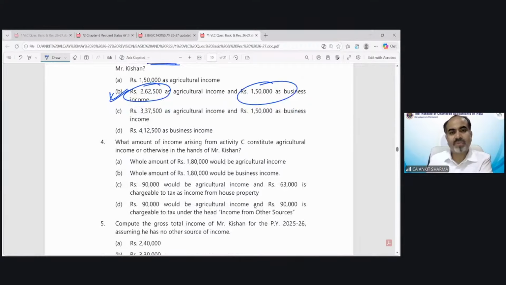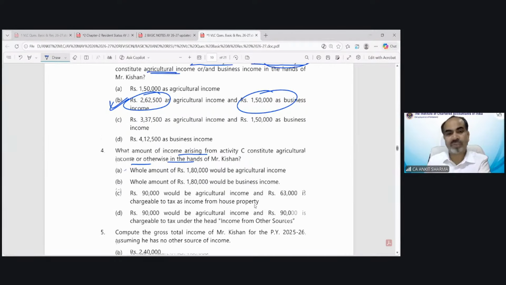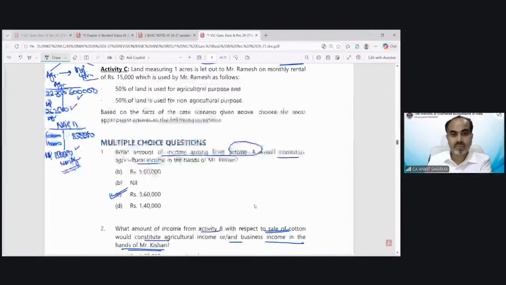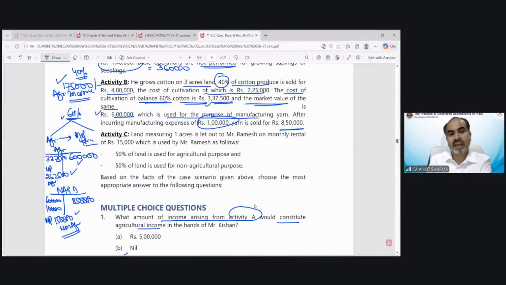The next is, what amount of income arising from activity C constitute agricultural income or otherwise in the hands of Mr. Kishan? So the C activity now saying land measuring 1 acre is let out to Mr. Ramesh on monthly rental of 15,000, which is used by Mr. Ramesh as follows: 50% for agricultural, 50% for non-agricultural.